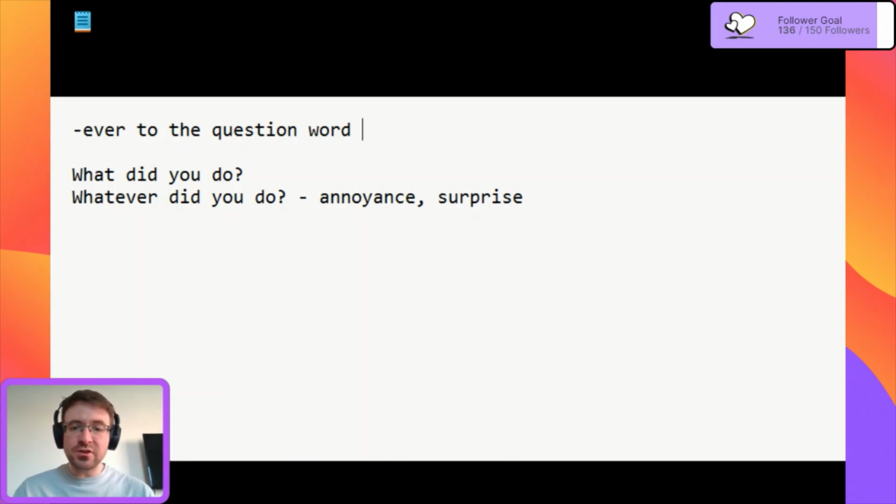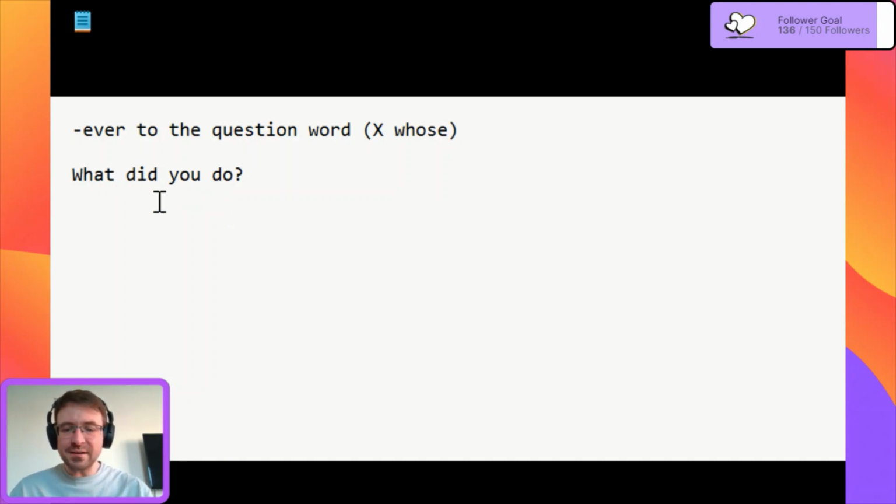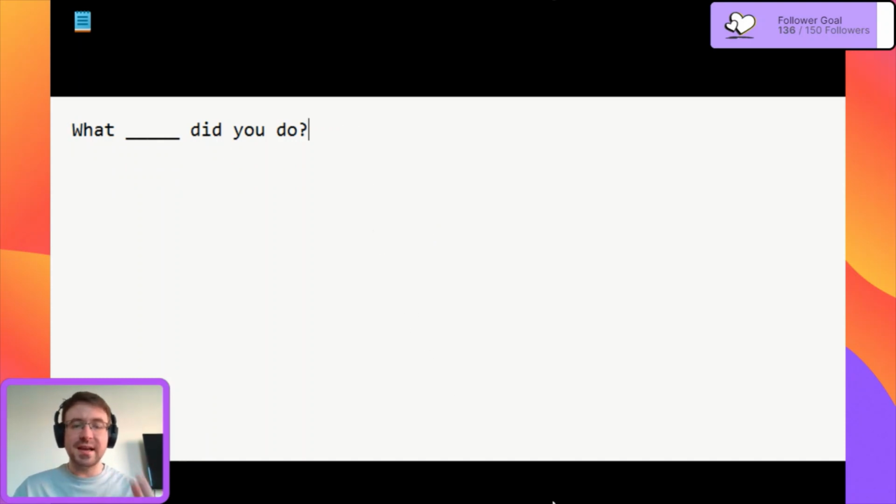And the only one that you cannot do this with is with whose. We cannot say whose ever, because reasons, it's quite complicated. But however, whoever, whenever, why ever, whatever, we can add this ever to show that we are surprised or annoyed when we ask this question to the person who we're talking to. Another typical way that we can show surprise or annoyance is by adding a phrase. We just use what did you do, by adding a phrase in here, in this space between the question word and the verb.